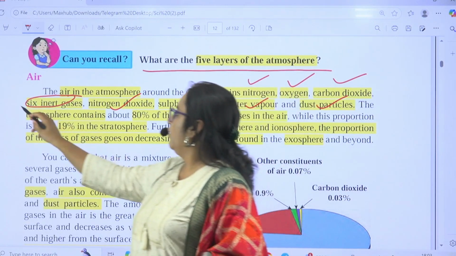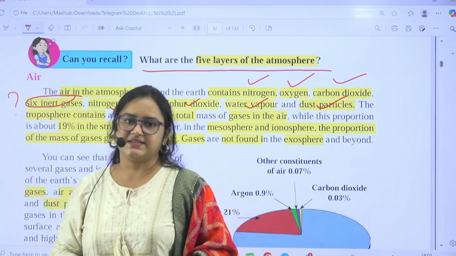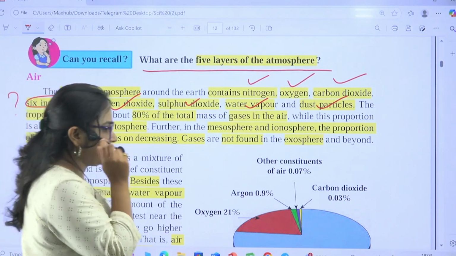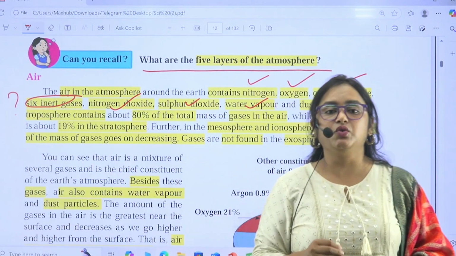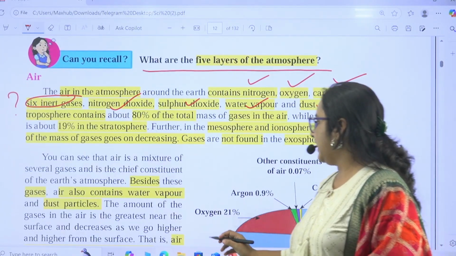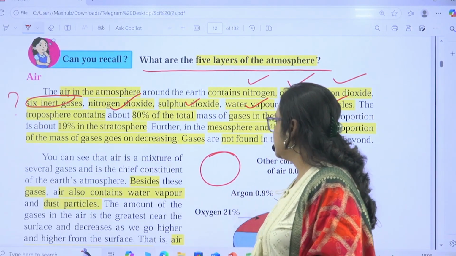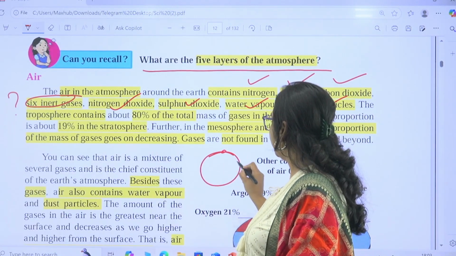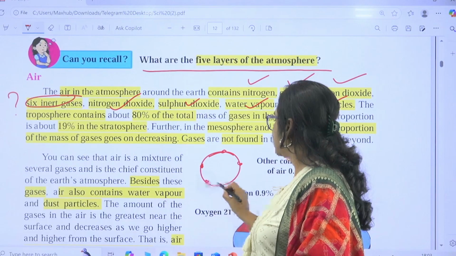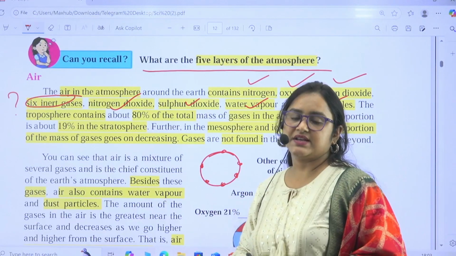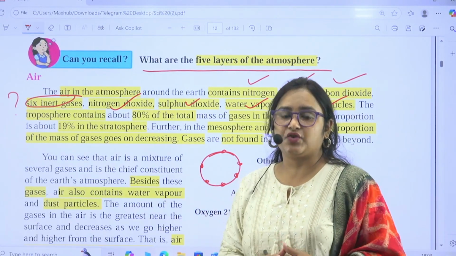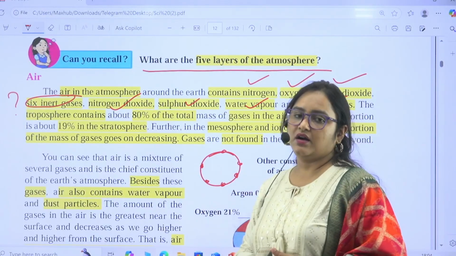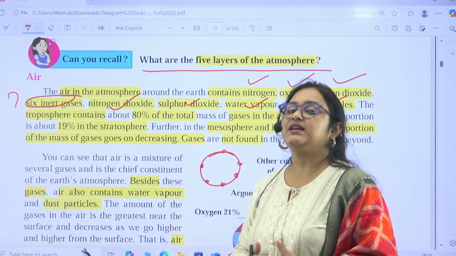Now, what are these 6 inert gases? Does anybody know? Inert gases are also known as noble gases. Their outer shell, their valency is fulfilled. They have the same electrons and they don't have to exchange electrons to satisfy their shell valency. All these types of elements are known as inert gases.